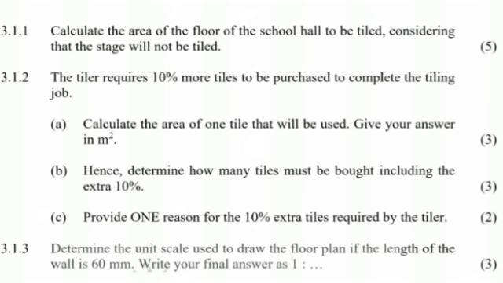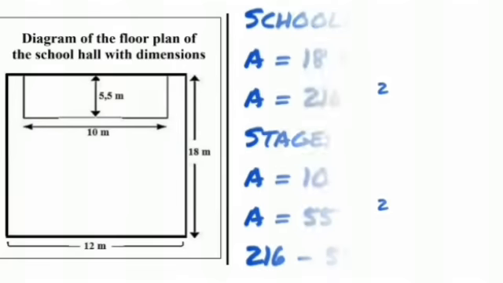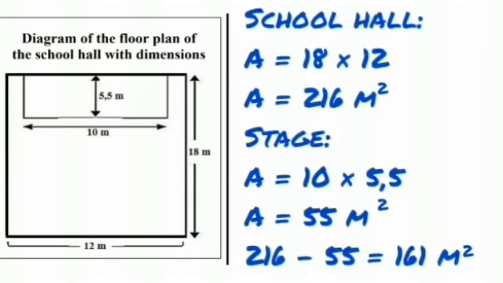And then 3.1.1 says calculate the area of the floor of the school hall to be tiled considering the stage will not be tiled. So we are looking for the area of the school hall without the stage. What you're going to have to do is find the areas of both of them and subtract from each other. So let's start by calculating the area of the hall. Area is length times width, by the way.